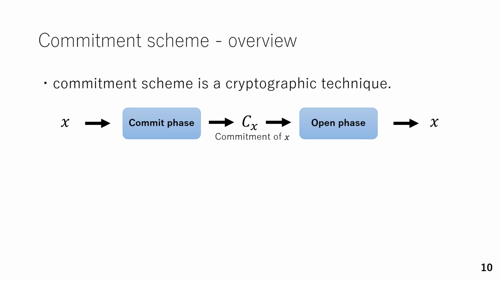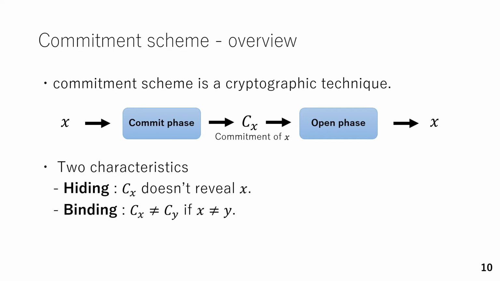The commitment scheme is a two-phase cryptographic protocol. In the commit phase, the commitment of X is calculated for the input X. In the open phase, the value X will be opened from the commitment of X. This scheme has two important characteristics. First, hiding. Hiding means the commitment of X doesn't reveal any information of X. Second, binding. Binding means a different commitment will be calculated from a different input.